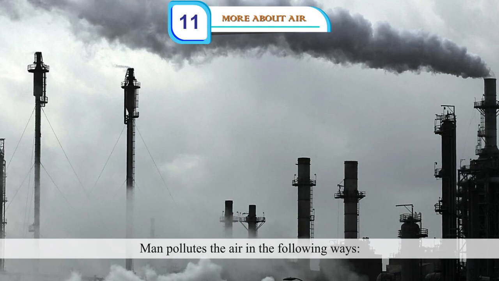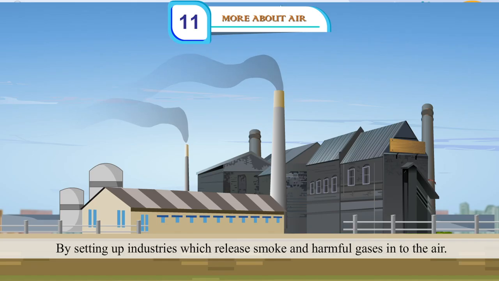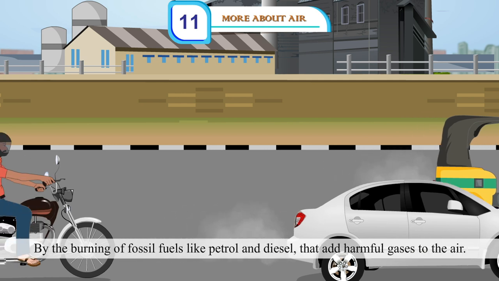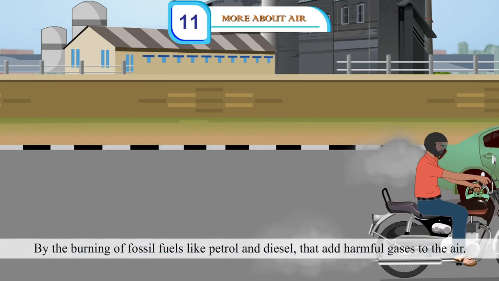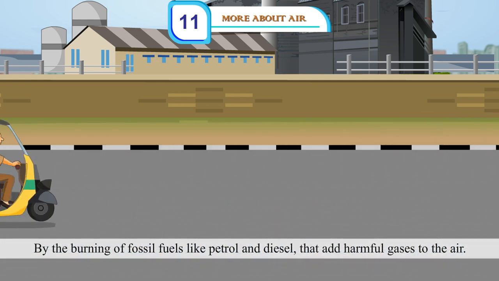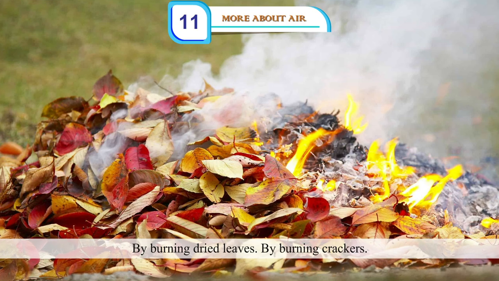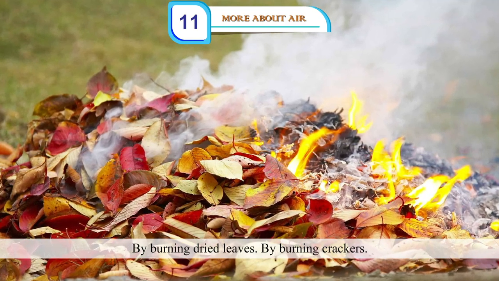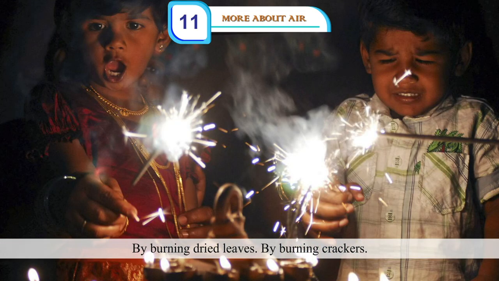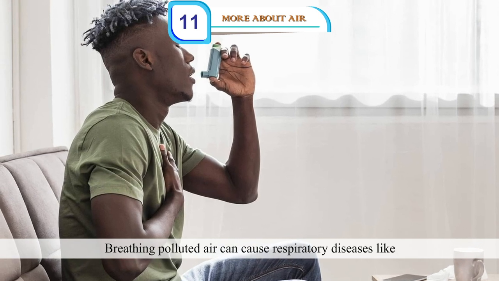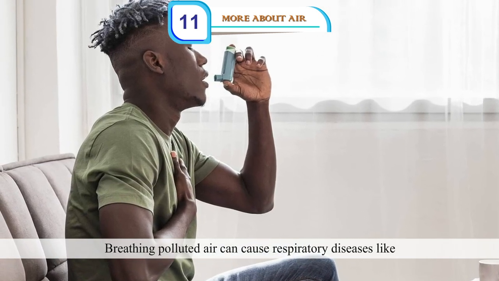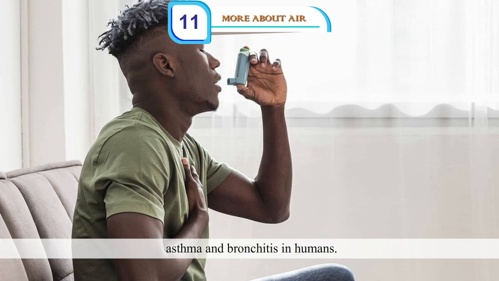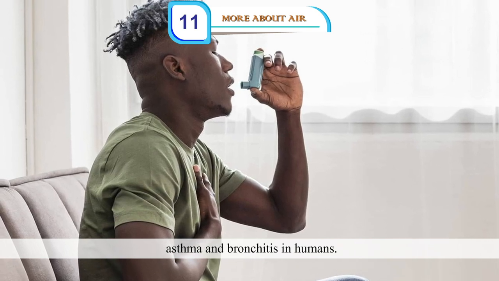Man pollutes the air in the following ways: by setting up industries which release smoke and harmful gases into the air, by the burning of fossil fuels like petrol and diesel that add harmful gases to the air, by burning dried leaves, by burning crackers. Breathing polluted air can cause respiratory diseases like asthma and bronchitis in humans.